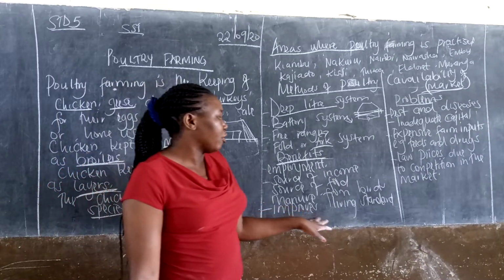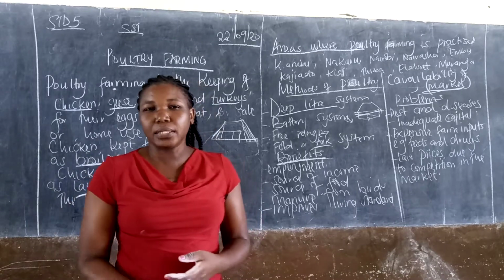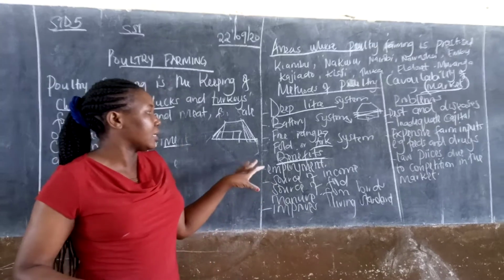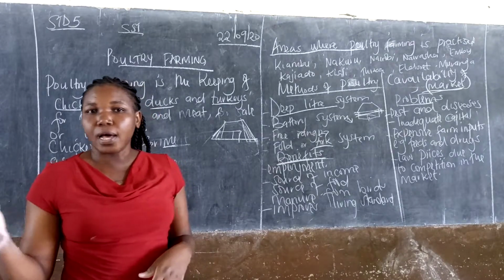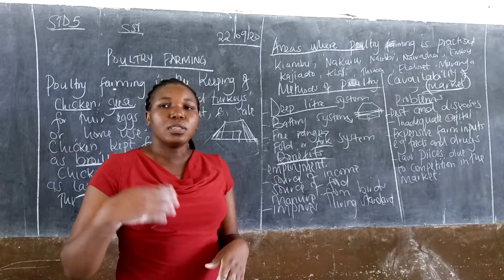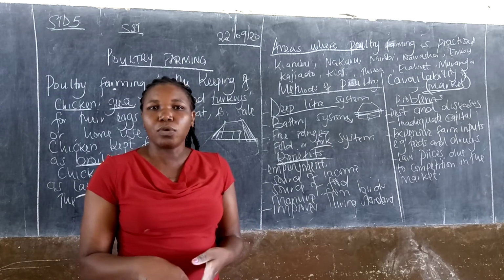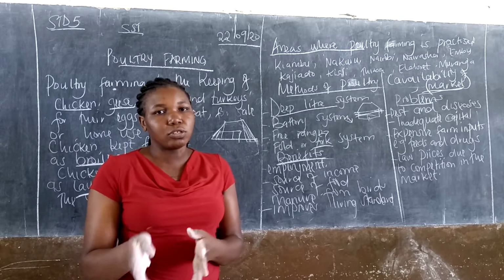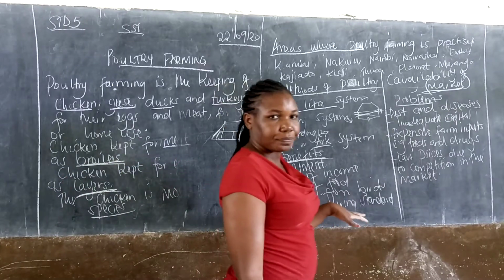We also improve living standard. Improving living standard means if somebody gets money from the chicken, the person will improve. You will not sit there and say you don't have money. At least you will be having money to spend. Let's go to the problems.